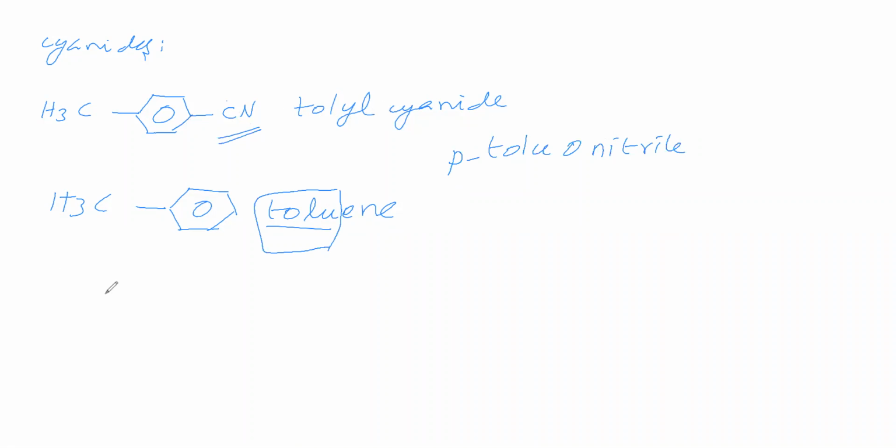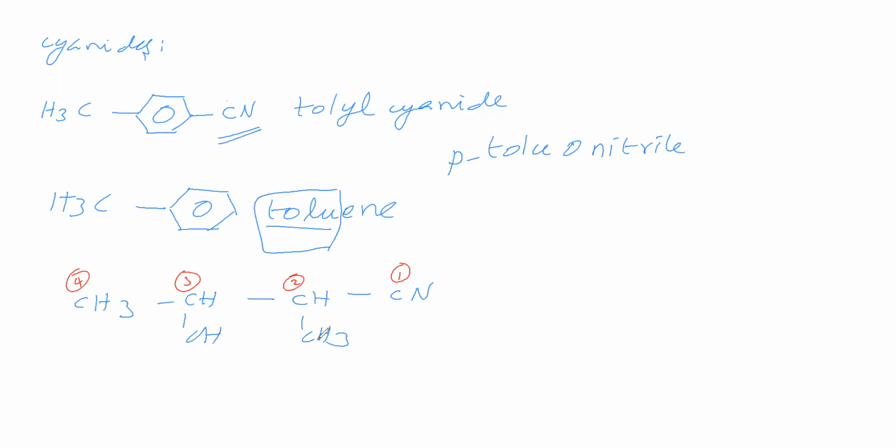Okay. Next, we'll take the compound CH3, CHOH, CH3, CN. In this compound, what are the functional groups present? Cyanide is one functional group, alcohol is one functional group. Two functional groups are present. Now, which is the main functional group? Cyanide. So cyanide carbon should take the least position. So, we have to give positions like this.